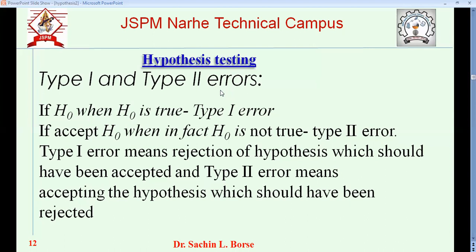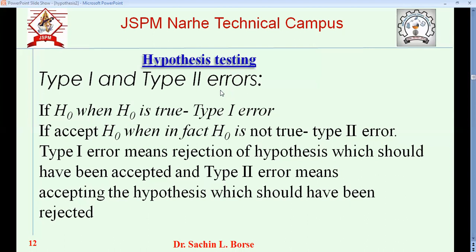Now we move to the type 2 error. In type 2 error, we accept H0, but in reality it is not true.